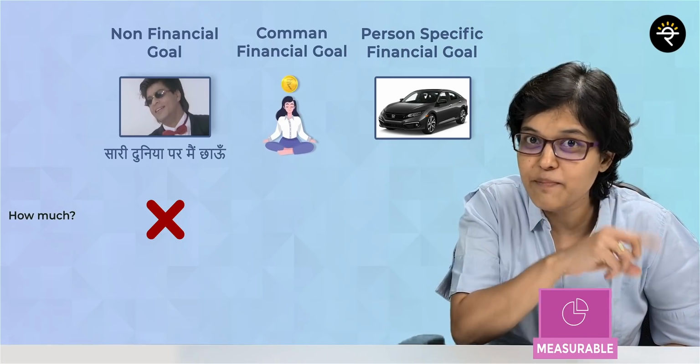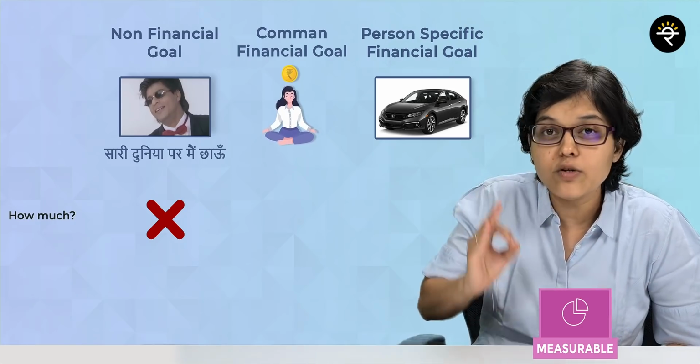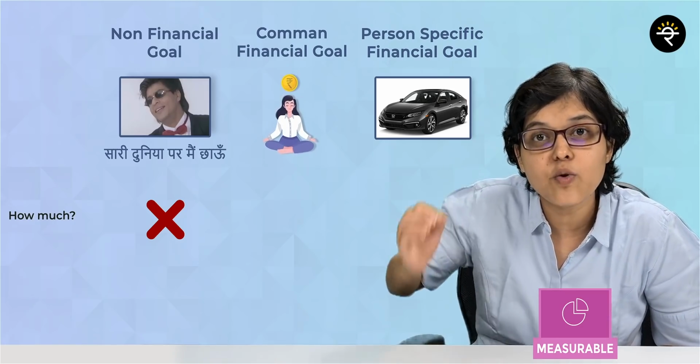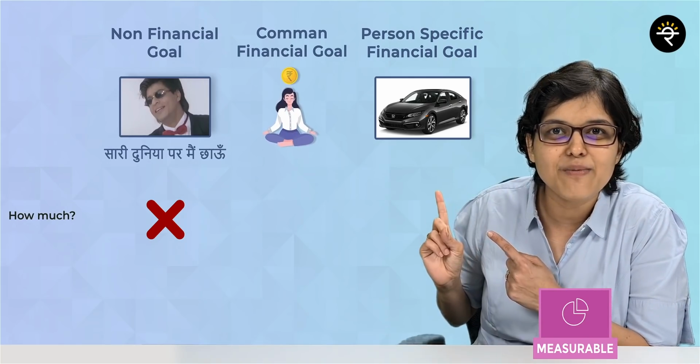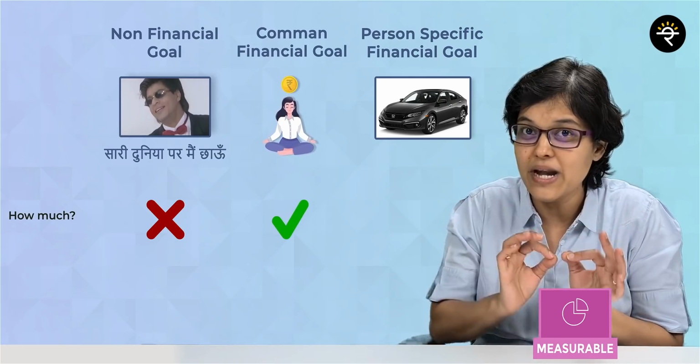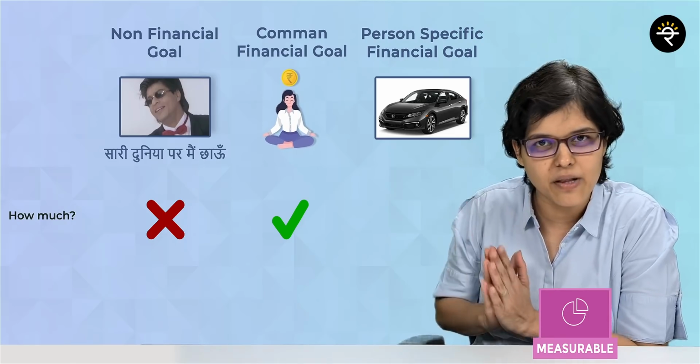I didn't mention in the previous case. So if I say that I'm going to start an SIP of 20,000 rupees per month so that I will be financially independent, is that a measurable goal now? Yes. Okay, because 20,000 rupees is a measurable thing, right?